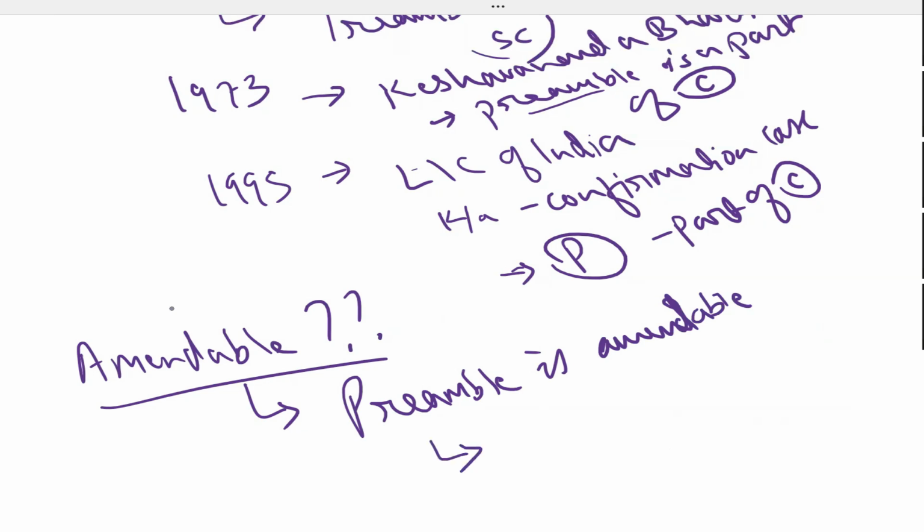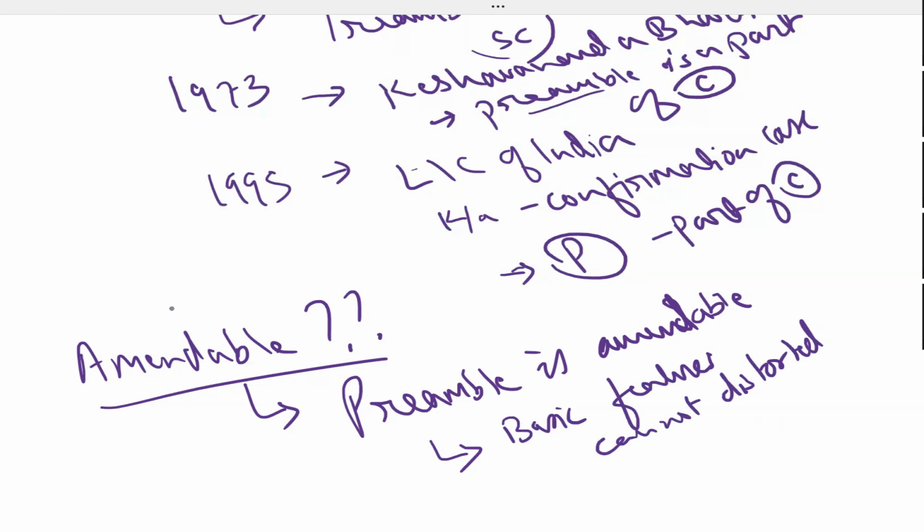But in the Kesavananda Bharti case, the Supreme Court added one sentence to it: yes, the preamble is amendable, but the basic structure of the preamble cannot be distorted, cannot be changed, cannot be amended, right? The concept of basic feature came in the 1973 Kesavananda Bharti case, and they said that there is some essence in the preamble which cannot be changed, though you can change certain wordings.